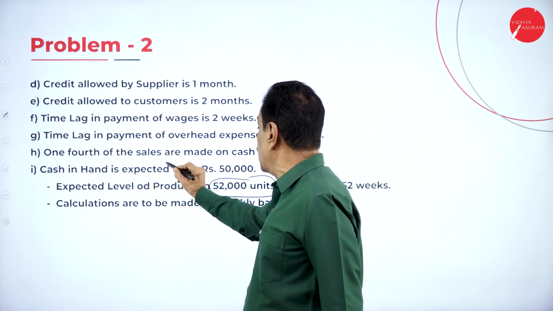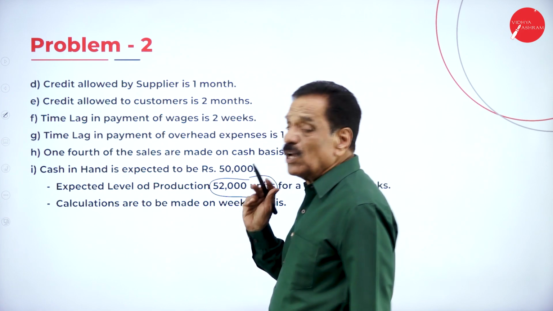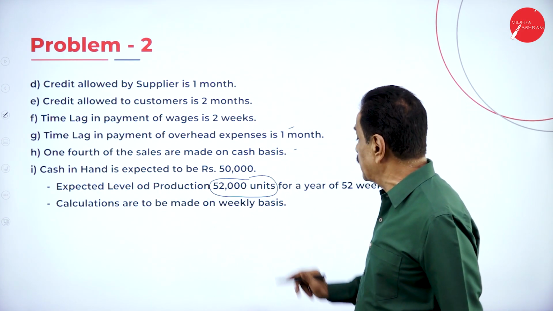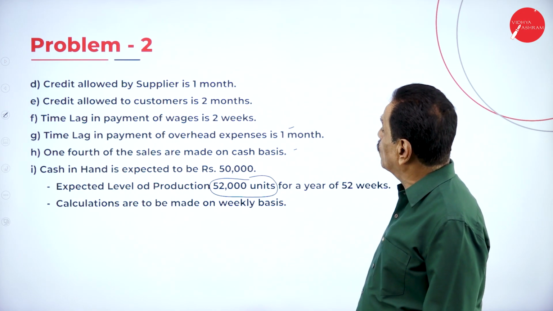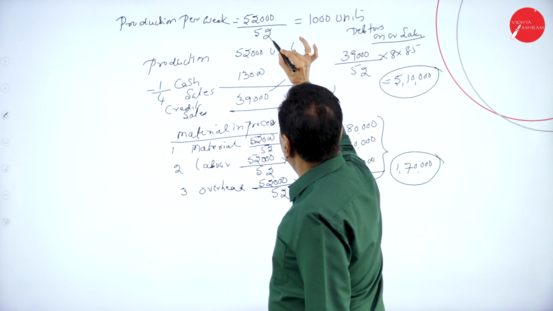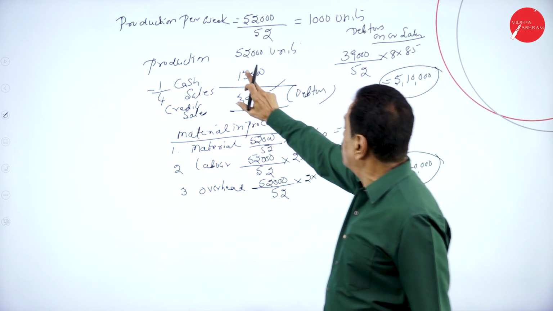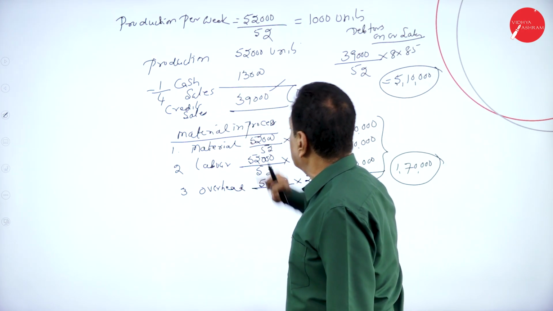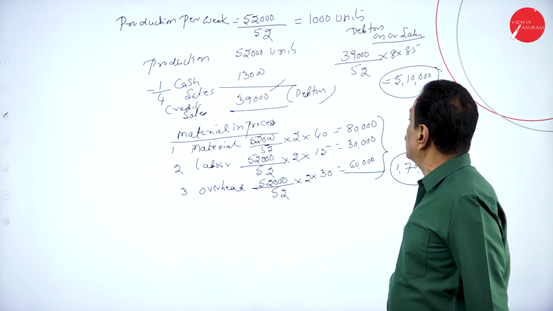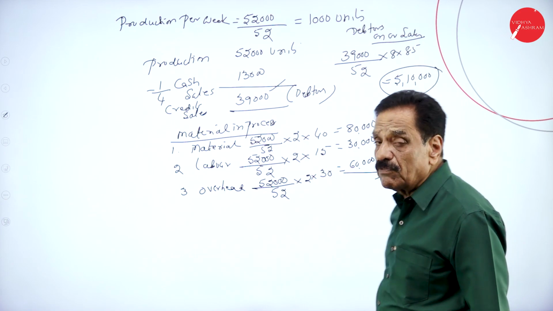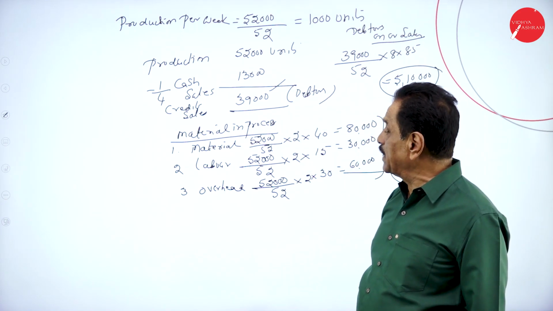1/4 of the sale is made on a cash basis, means 3/4 is on a credit basis. Cash in hand is 50,000. Total production is 52,000. Already worked out, 52,000 by 52 is 1,000 units per week. Production is 52,000. 1/4 the cash sale means credit sale is 39,000. 39,000 by 15 to 5,10,000, which we have to collect from the debtor.